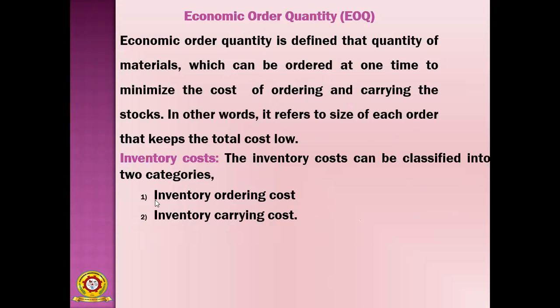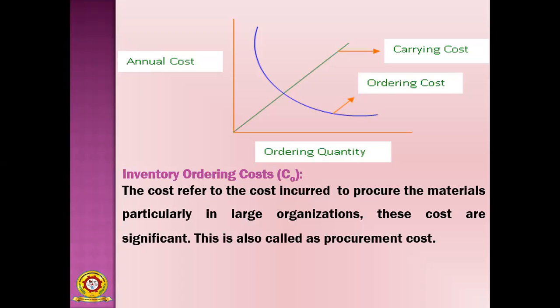In inventory cost, first let us see inventory ordering cost, which is indicated with C suffix O. This refers to the cost incurred to procure the materials, particularly in large organizations. These costs are significant. This is also called procurement cost. The cost related to purchasing the materials, the purchase of raw materials, is called inventory ordering cost.